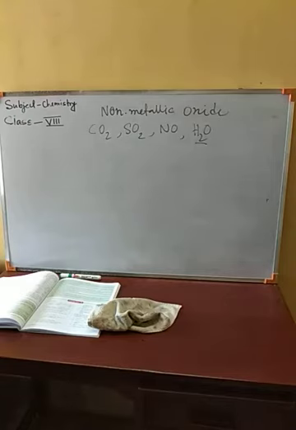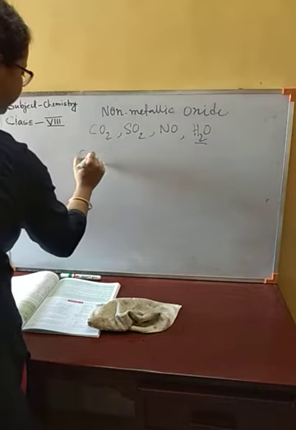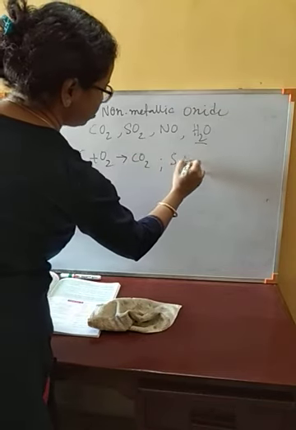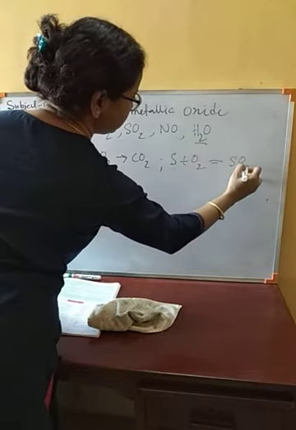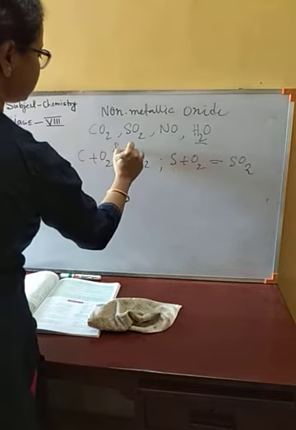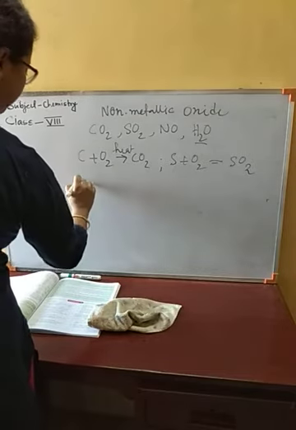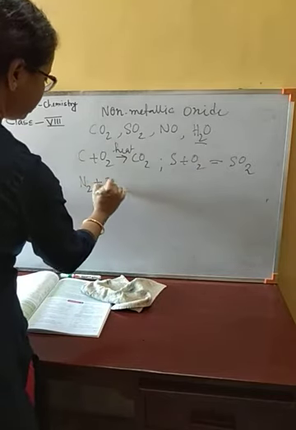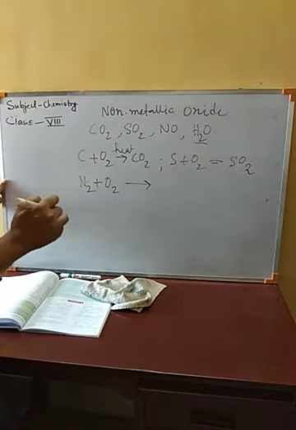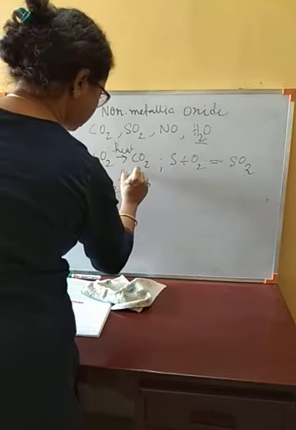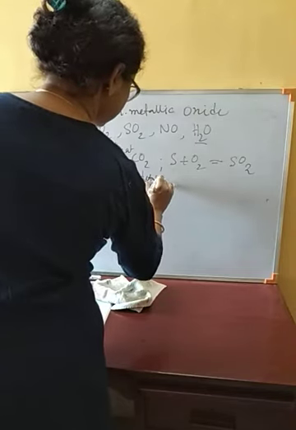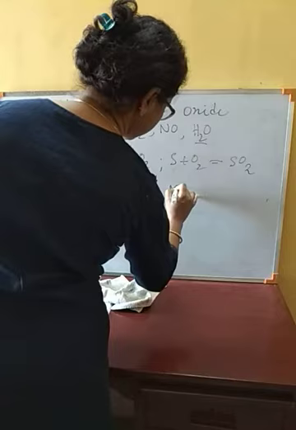So we can produce these simply by making them react with oxygen. C plus O2 gives CO2, like S plus O2 gives SO2. Okay, we have to heat this. NO also in the same manner, but here we need nitrogen and oxygen to react. We need to heat them at a high temperature, near about 3000 degrees centigrade. Then we are going to get NO, nitric oxide.